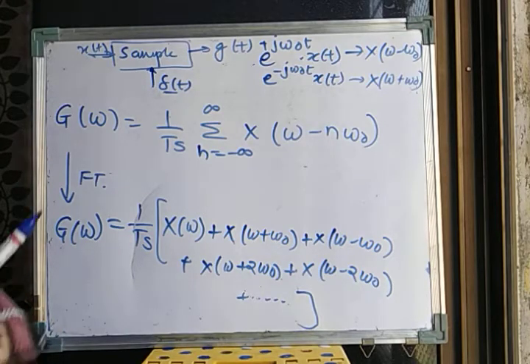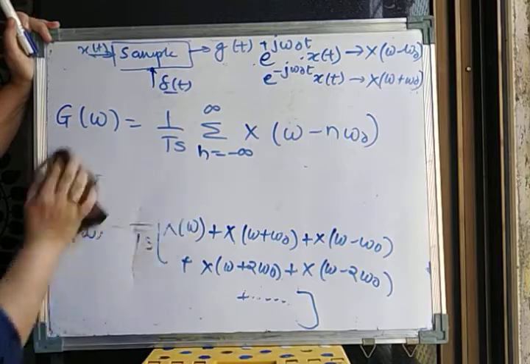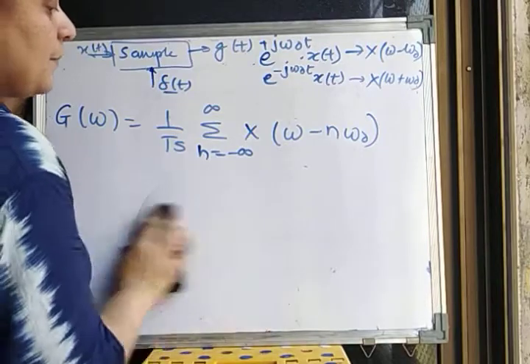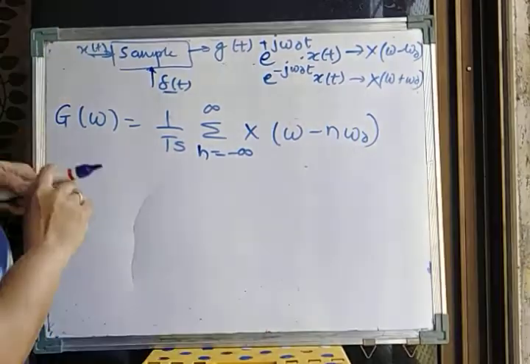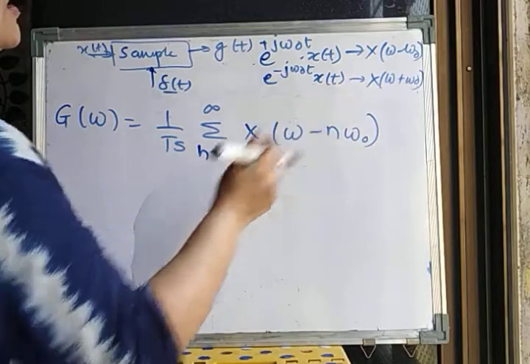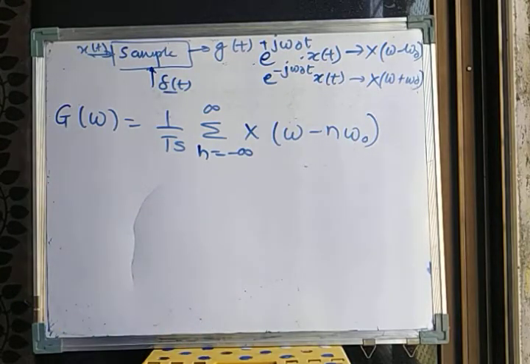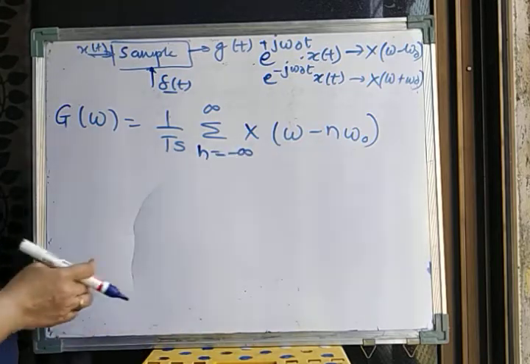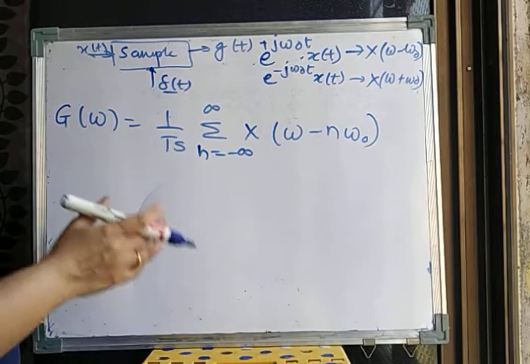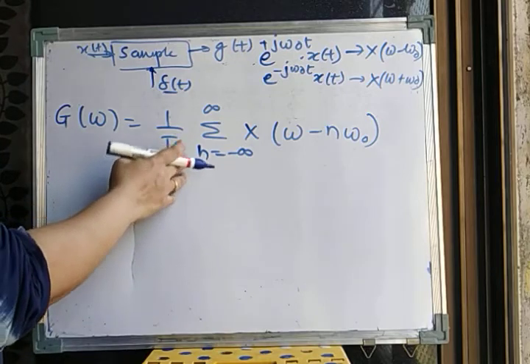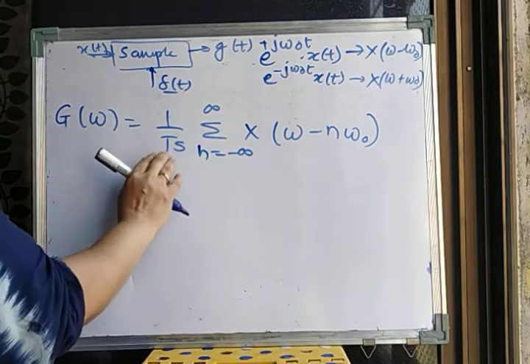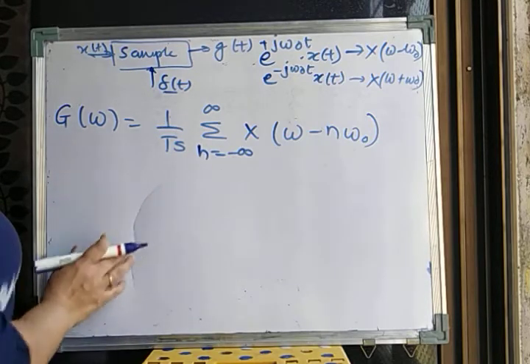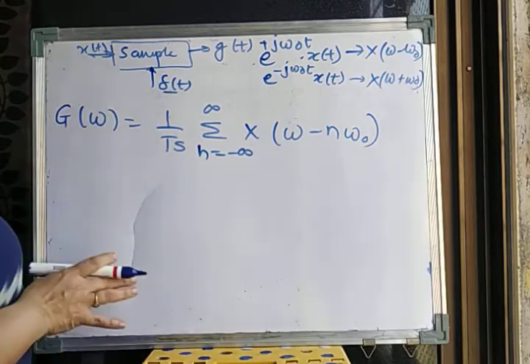Okay, now the final step, proving the sampling theorem. From here, if I follow the sampling theorem at the time of sampling, I can recover my original signal back. Depending on the value of Ts, this term Ts here, there are three cases which arise. One is oversampling, one is perfect sampling, and one is undersampling.